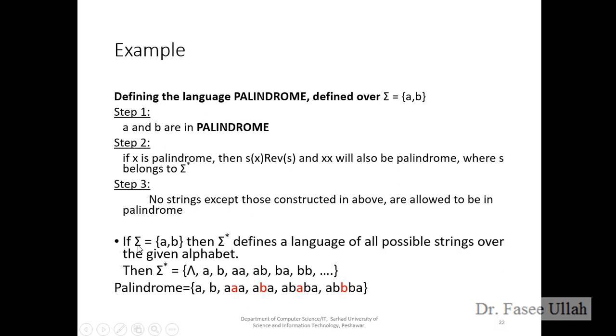We have our example here, the set which is A and B, right? If I want to write the language with the star, the star means we must include the empty string, and it defines a language of all possible strings over the given alphabet.